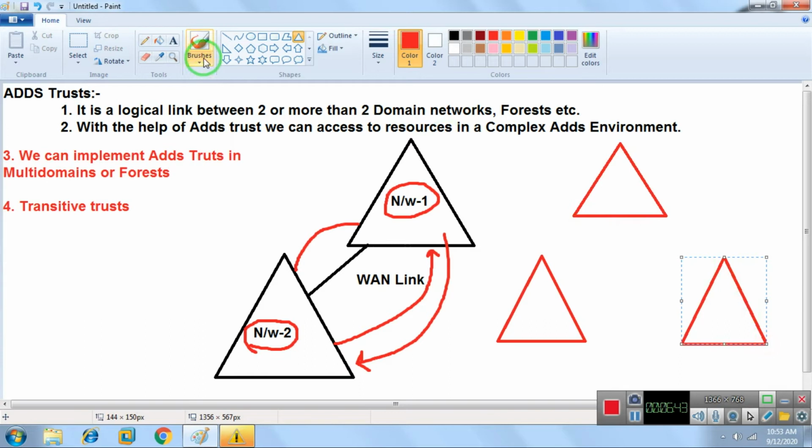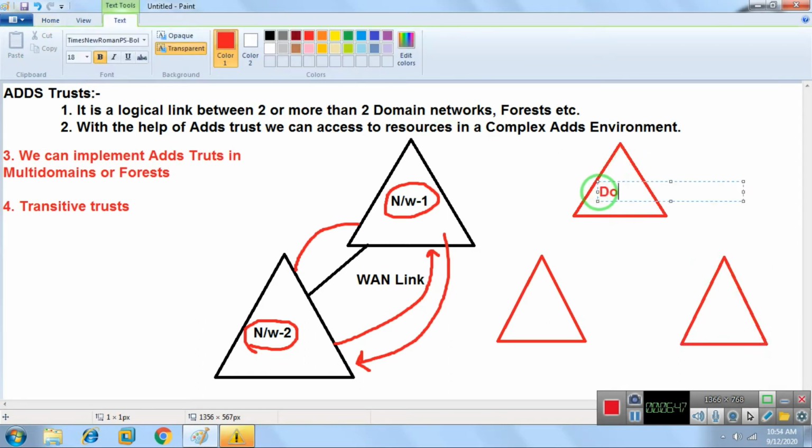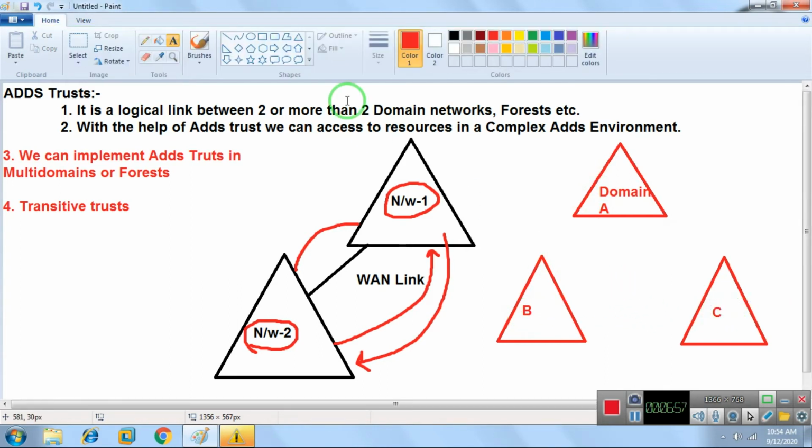You can call this domain A, this is domain B, and this is domain C. Now imagine that domain A has trust with domain B, and domain B also has trust with domain C. So I don't want to create trust between domain A and C.